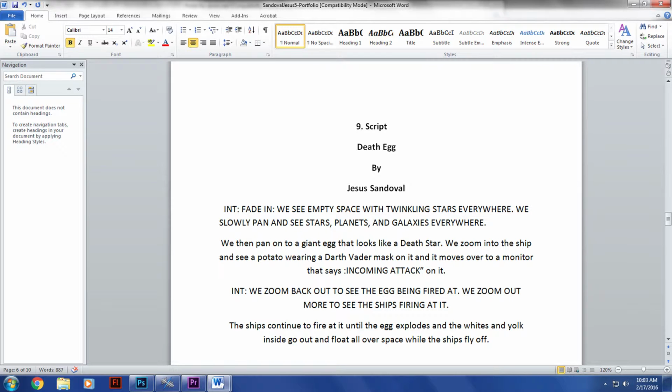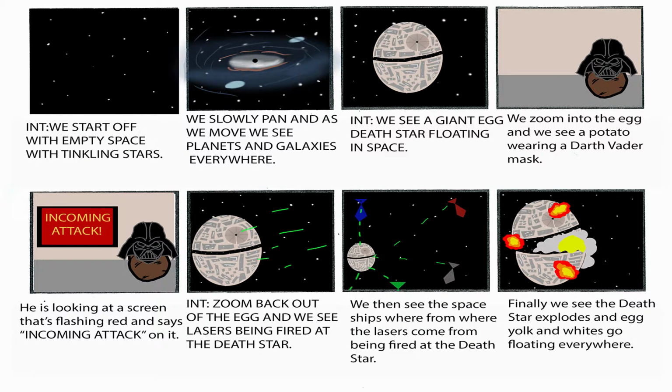For my script for my children's book, we slowly start seeing the galaxy, then we pan to see stars, planets, and galaxies. We keep panning and we see a giant egg that looks like the Death Star. We zoom in and see a potato wearing a Darth Vader mask, facing a monitor saying incoming attack on it. We zoom back out and see the egg being fired at. The ships continue to fire at the egg until it explodes, and the yolk goes everywhere. I used Photoshop to create this storyboard to help lead and guide me through my children's book animation.